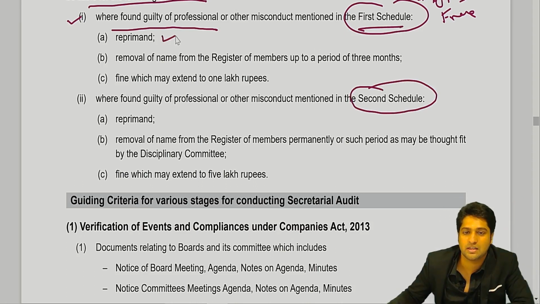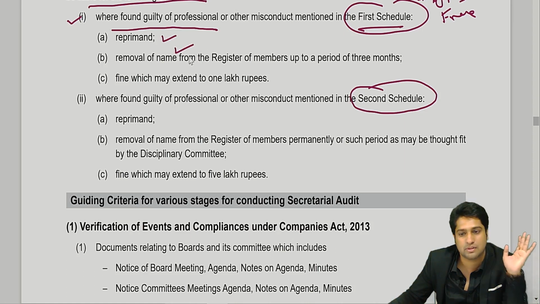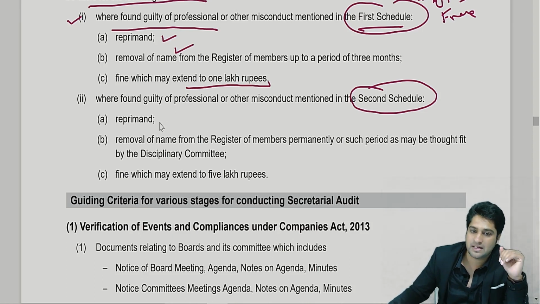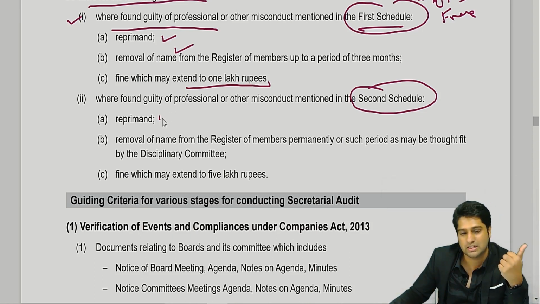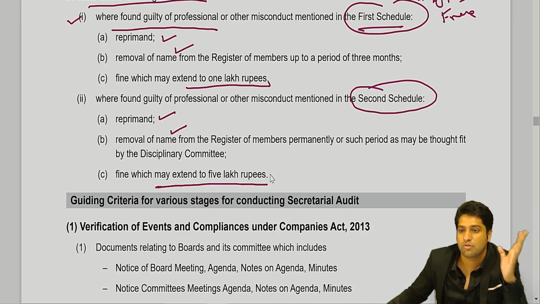They can either reprimand them, a kind of warning can be issued, or you can remove their names from the register of members, or you can put a fine up to 1 lakh rupees. Now, second, if they are found in schedule 2, you can still reprimand them, you can remove their name, and third, you can even fine which may extend up to 5 lakh rupees.